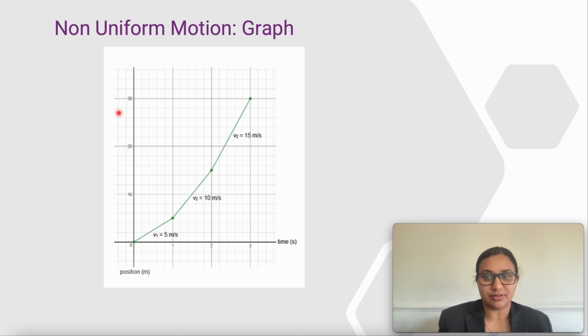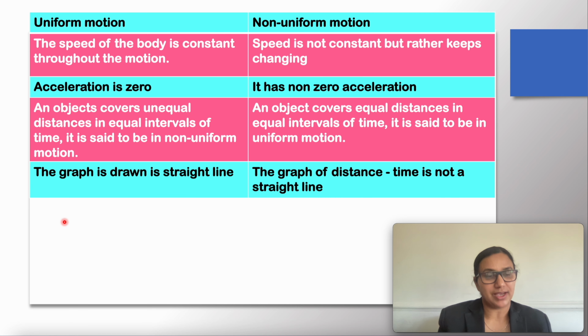So what about the nature of the graph? For non-uniform motion, the graph is not a straight line. Let us find out the difference between uniform motion and non-uniform motion.